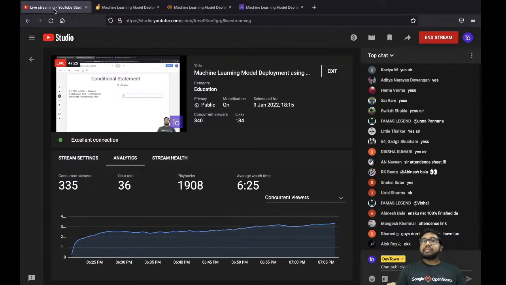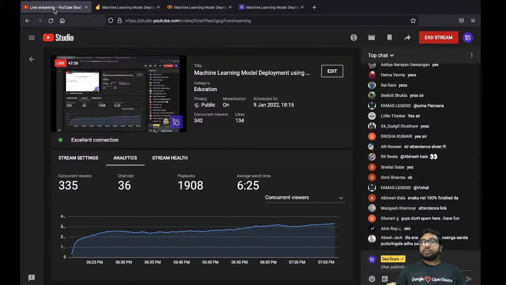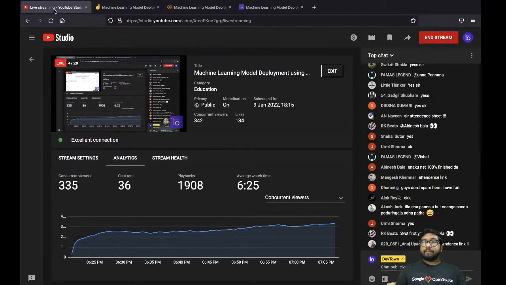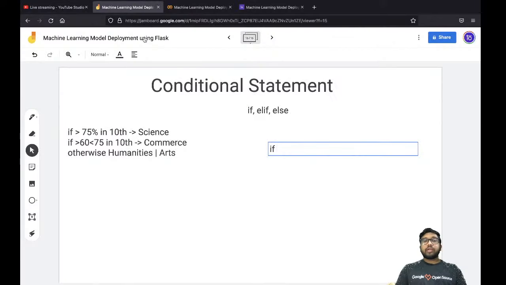Perfect. So we will say if marks is greater than 75. This is a condition.